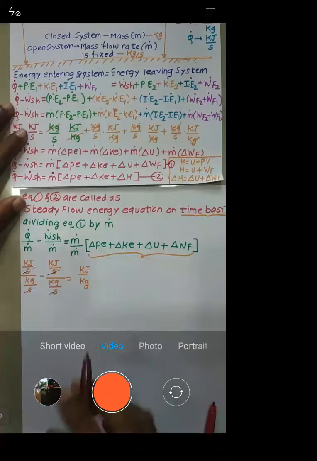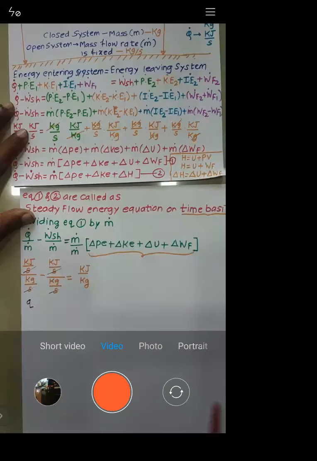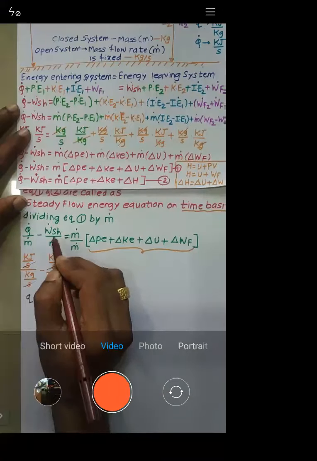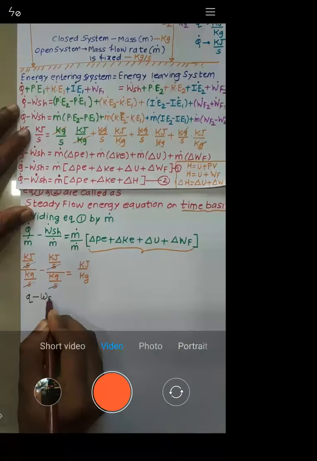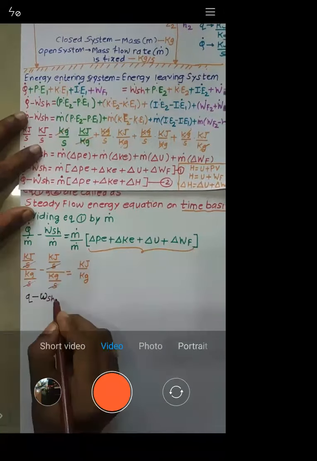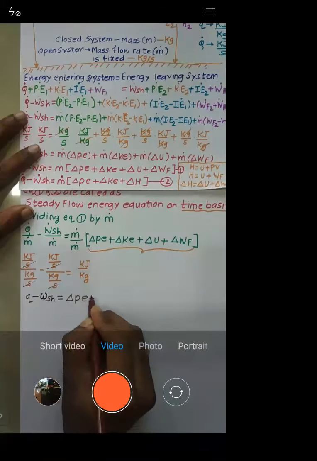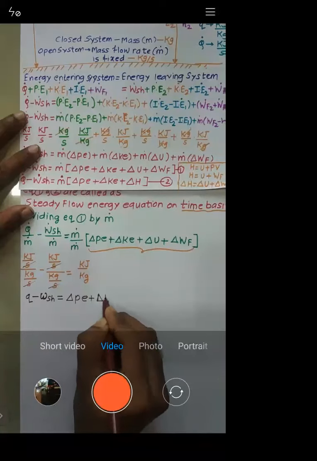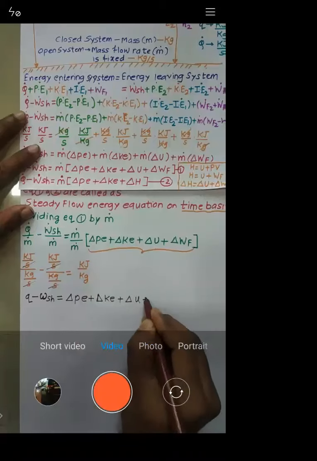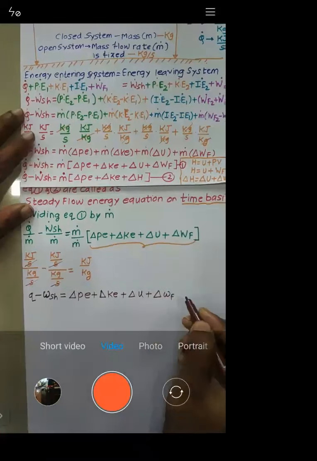So this capital Q by m dot, I will write down as small q. Try to understand. Capital W dot sh by m dot, I will write down as small wsh. See, this is small. I have written. Small wsh is equal to, m dot gets cancelled. What is remaining? It's delta PE plus delta KE plus delta U plus delta WF, right? Try to understand.